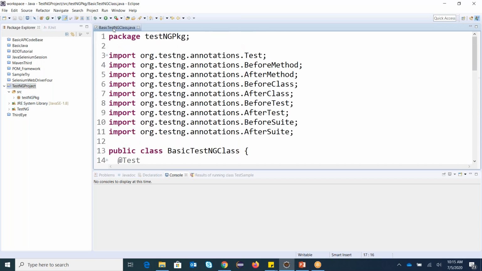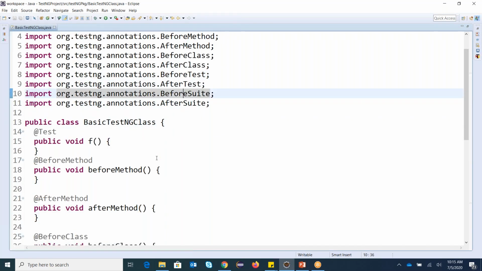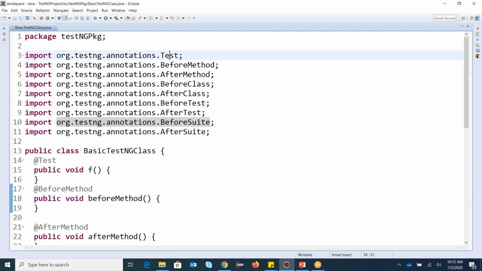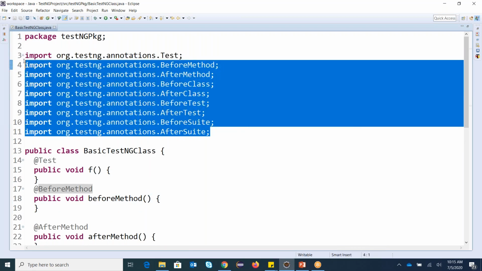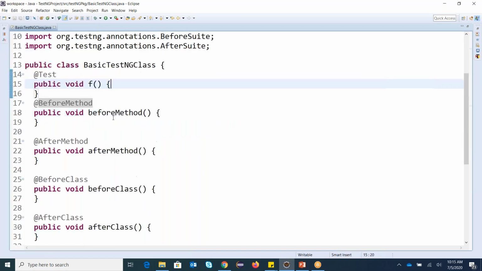Okay, now I'm making this bigger so that I can explain. If you can see, with this annotations package, these are the different implementations. These are different classes which we added, because every annotation requires some imports, that is its implementation. Then only it will work its business logic. Okay, so in the same way the test, before method, after method, before class, and all the other annotations which we have selected all came back here. Now I'm going to do a basic TestNG execution.